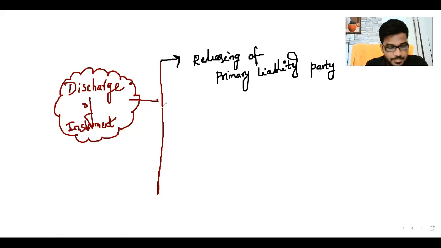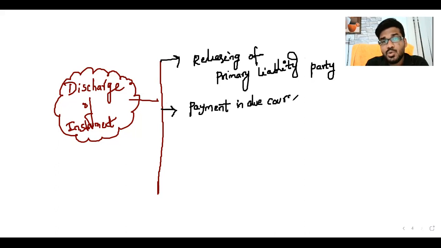Clear. Next is payment in due course. What is meant by payment in due course? Simple, sir. Drawer is there, drawee is there.